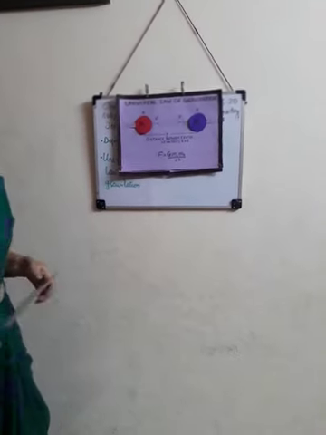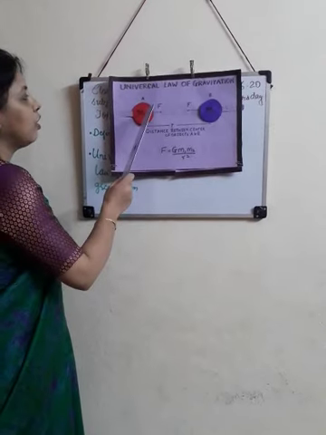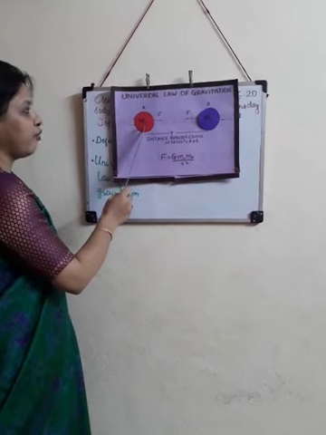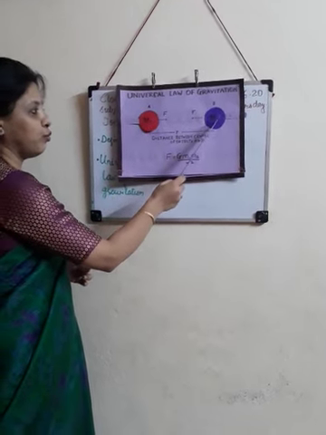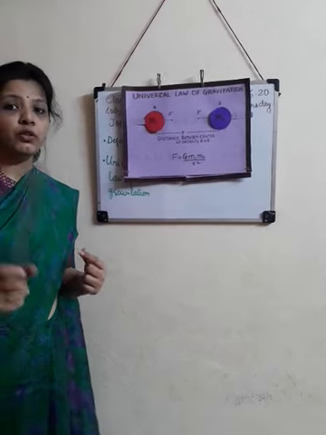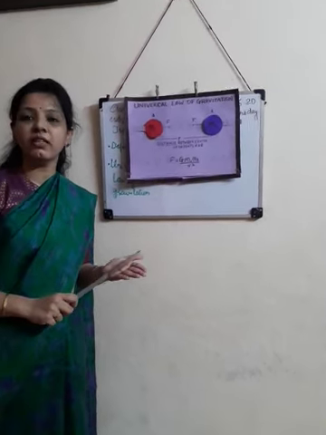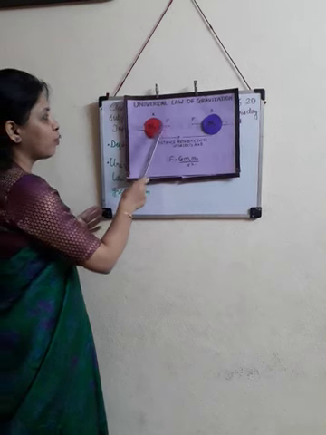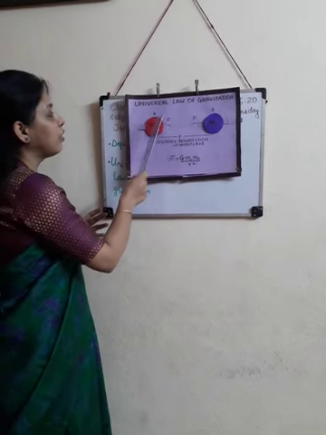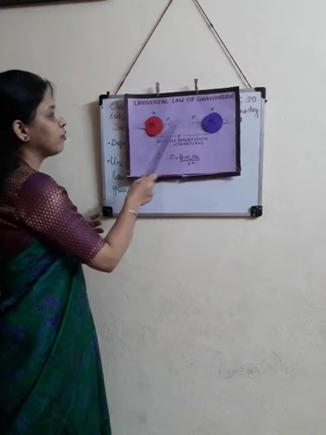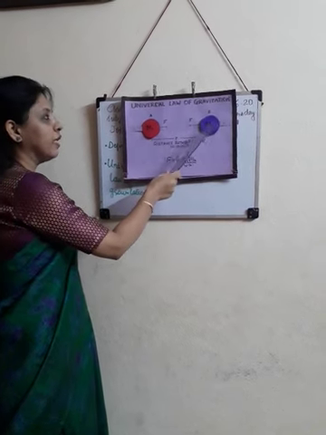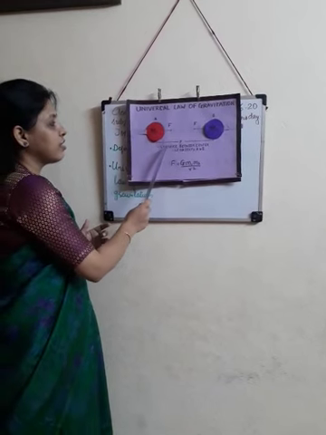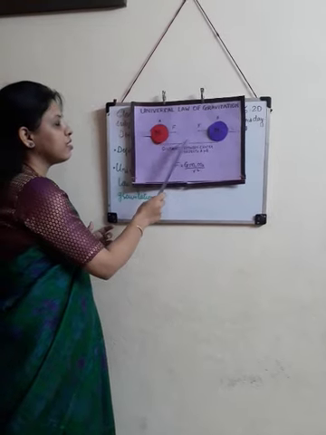Everybody look at the chart. Here A and B are two objects. Mass of A is m1 and mass of B is m2. Now, according to the universal law of gravitation, every object in the universe attracts every other object with a force. That force will be F. Object A attracts B with a force F. Similarly, object B attracts object A with a similar force F. And the distance between the centers of the objects is R.